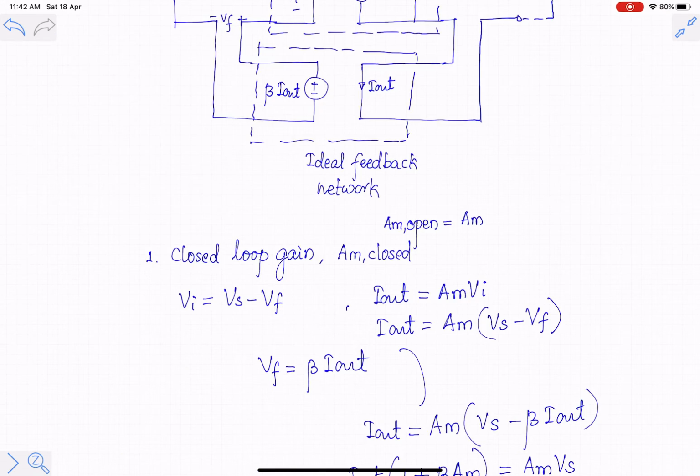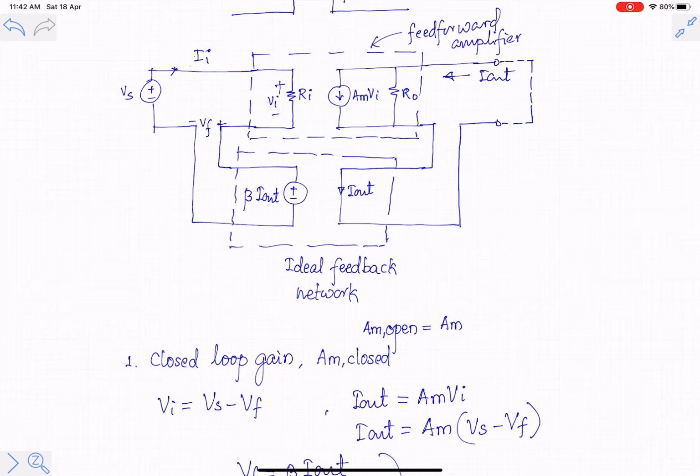Now this is obvious. The reason is we are placing the feedback voltage in series with Vs. So the effective voltage across the amplifier is reduced by Vf. If anything is placed in series with the voltage source, we know that the effective input impedance is going to increase. If anything is placed in parallel, the effective resistance will decrease. So you can see that on the input side, the feedback network is placed in series. So input impedance has increased by a factor of 1 plus loop gain.